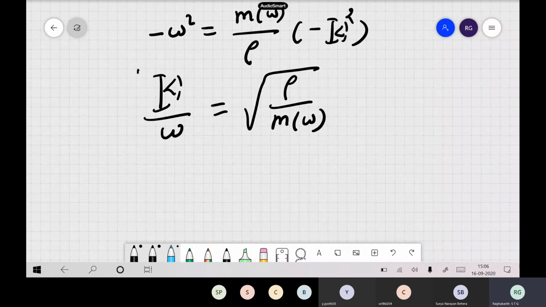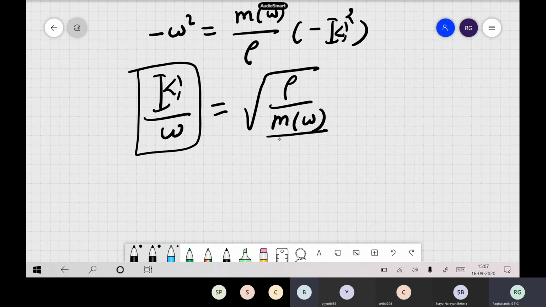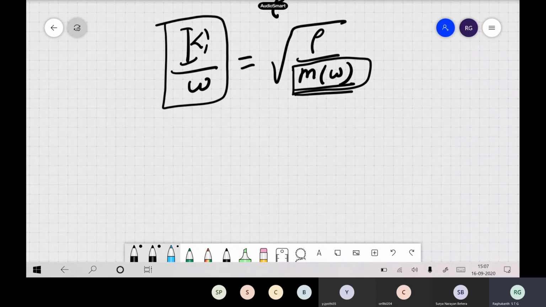Previously we were calling this the phase velocity kind of thing. Now what is the problem here? In a viscoelastic medium, will your phase velocity be real or complex? Complex. Why? Because ω is not complex, but M(ω) is complex. M(ω) contains a real portion and an imaginary portion, so there is a chance. So now this wave number...